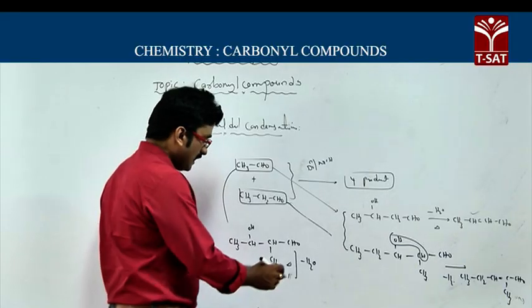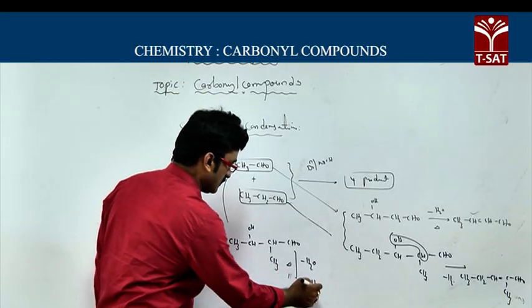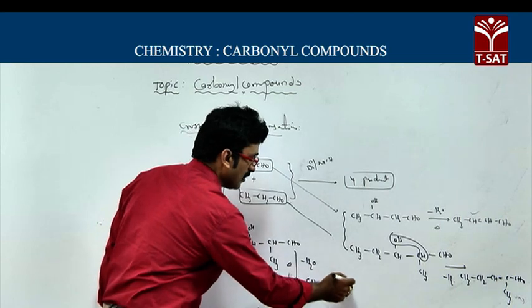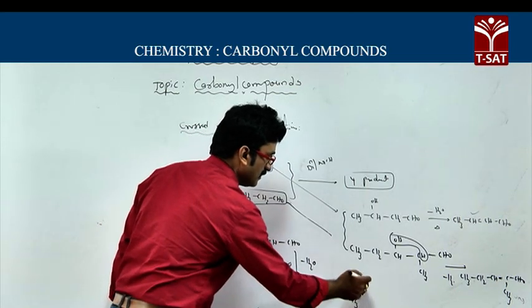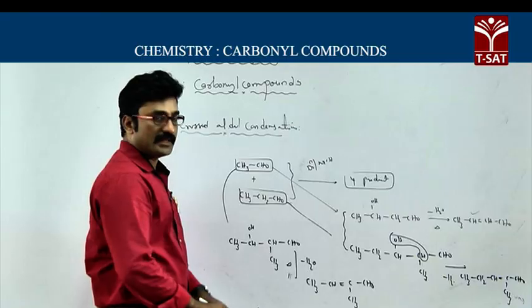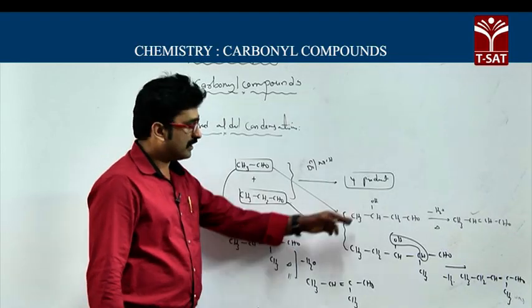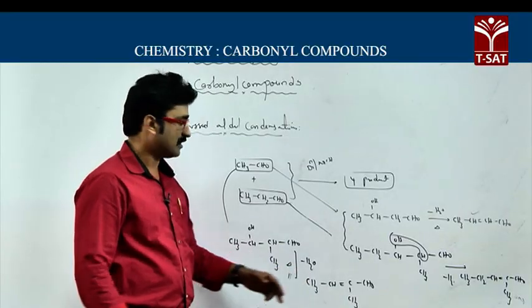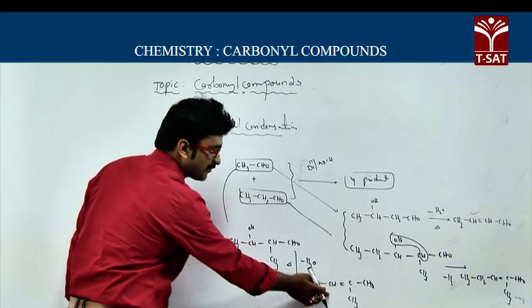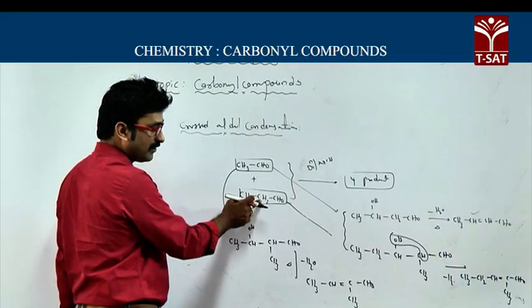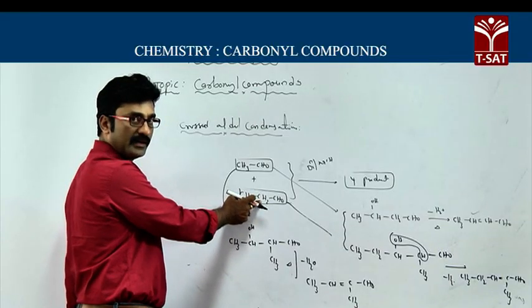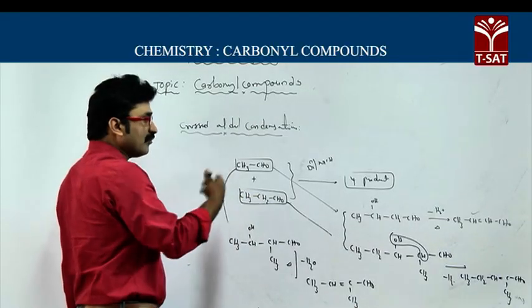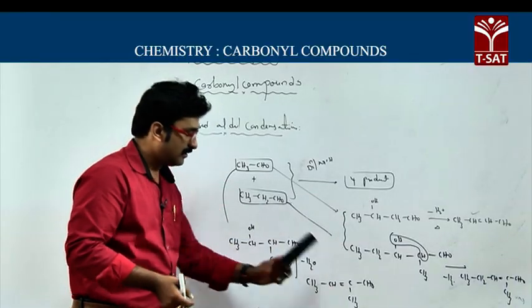Here you will get CH3 CH double bond C CH3 CHO. So this is a crossed product, and these two are self condensation products. In the formation of this product I have considered the alpha hydrogen of this aldehyde, propanaldehyde. Now out of 4 we have written 3.